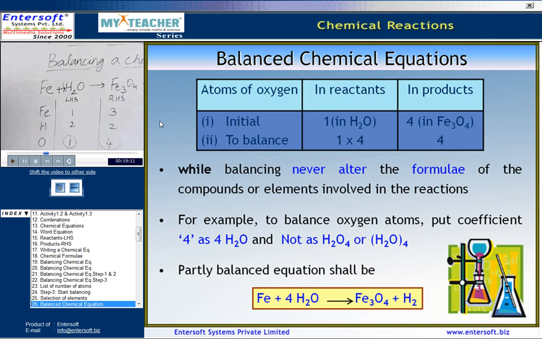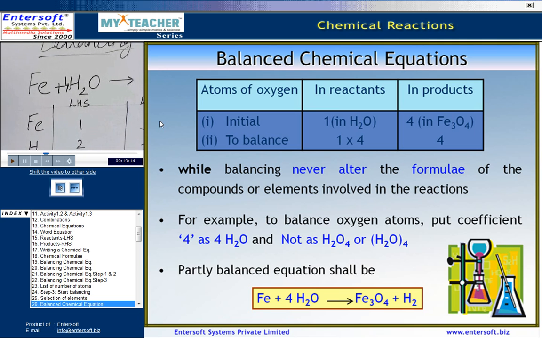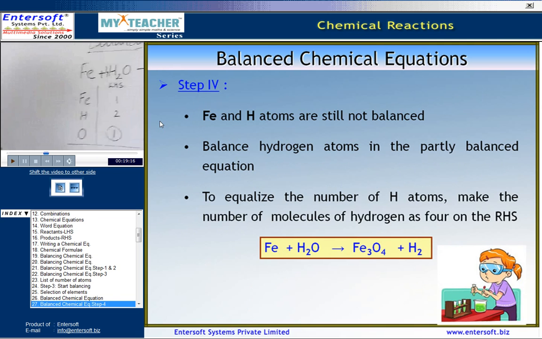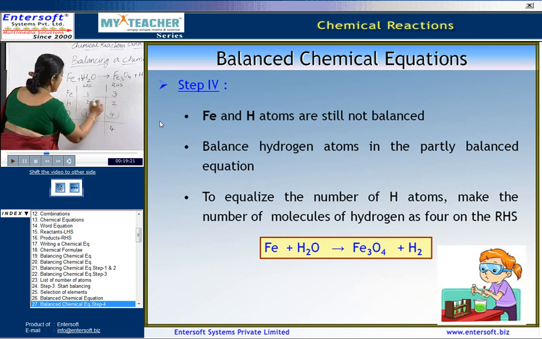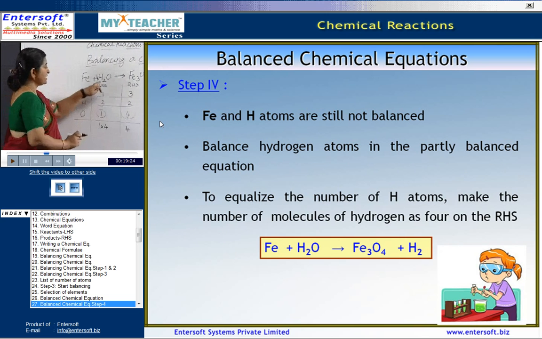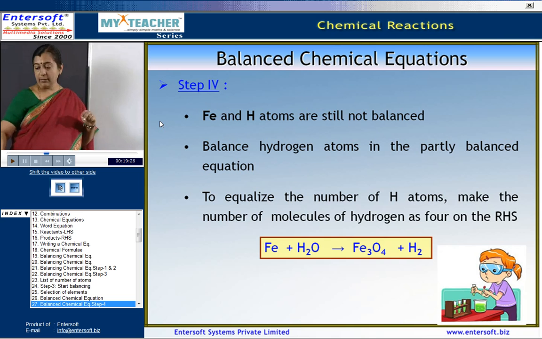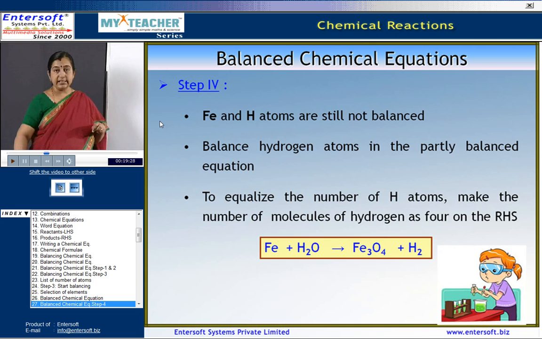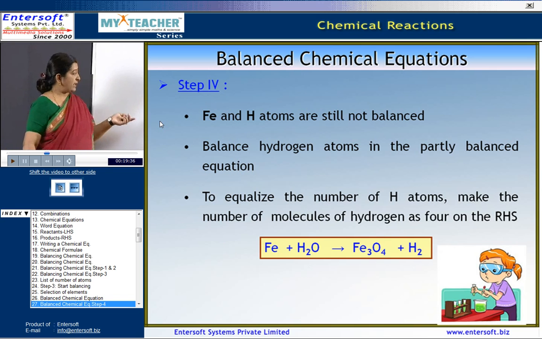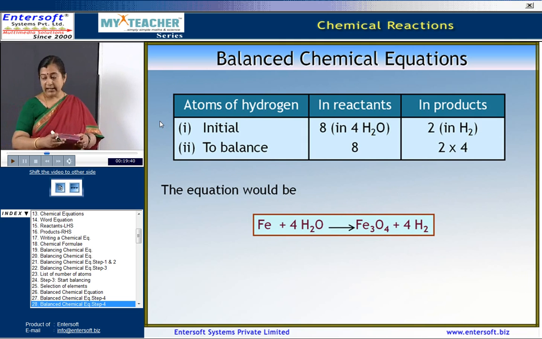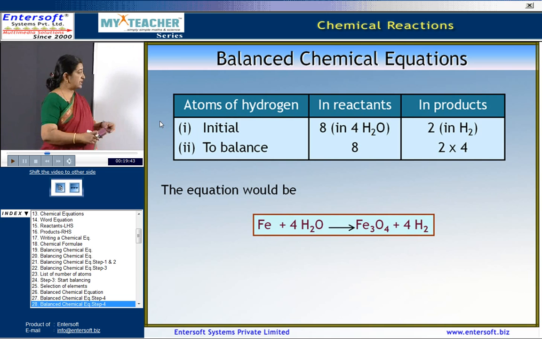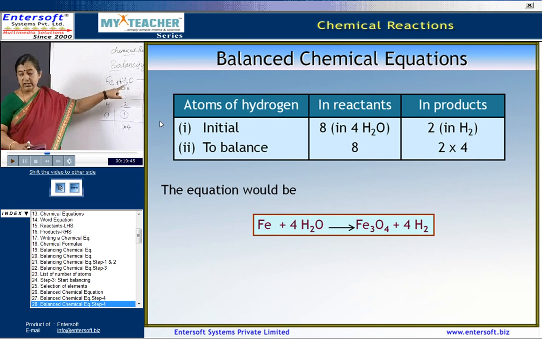Now, partly the equation becomes balanced, but Fe and H are still not balanced because 4 into 2 became 8. So, to equalize the number of hydrogen atoms, make the number of molecules of hydrogen as 4 on the right hand side. So, that will become 8, and hence in the reactants it is 4 2s are 8 in H2O.